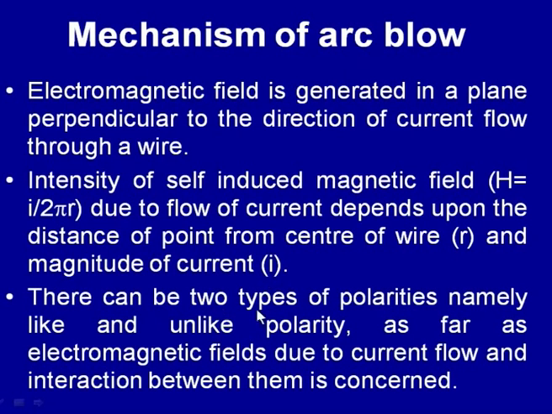There can be two types of polarities when we are looking into the electromagnetic field interactions. One is the like polarity, another is the unlike polarity.